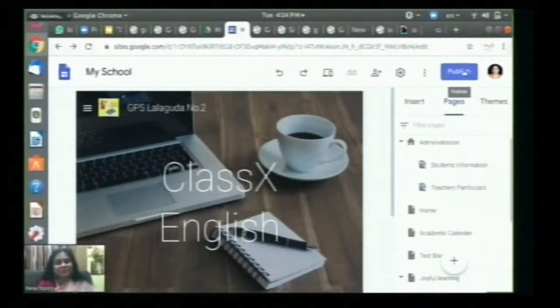Because you have explained everything so well. We are left with the last 5 minutes of this session, Ms. Chilika. Yes, ma'am. If you can sum up whatever is left, if you can quickly tell us.